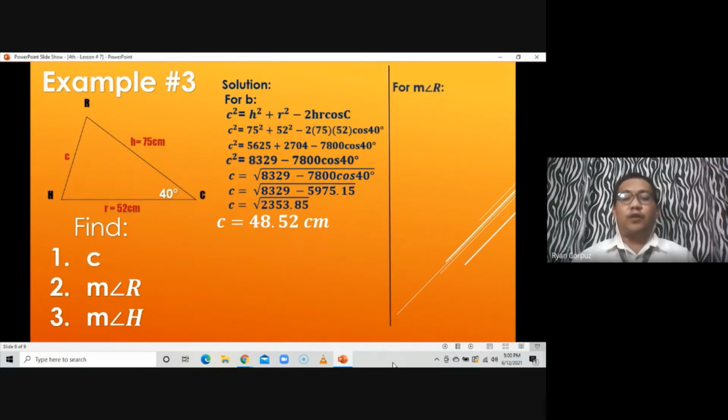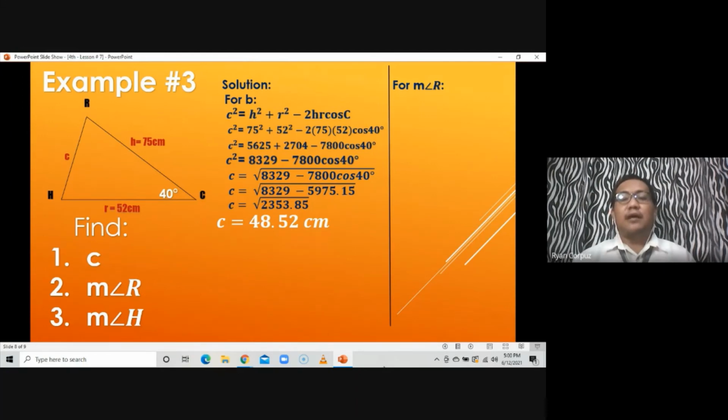Now let's find the measure of angle R. So for the measure of angle R, since angle R is what we are looking for, it should be cosine R. Tama? Cosine R is equal to the sum of the squares of the sides which are not opposite that angle. That would be side C and side H. So C squared plus H squared minus the square of the side opposite the angle, that would be R squared.